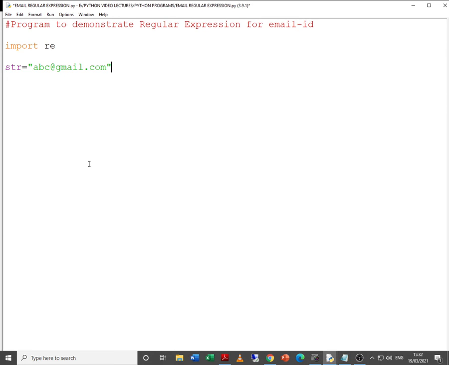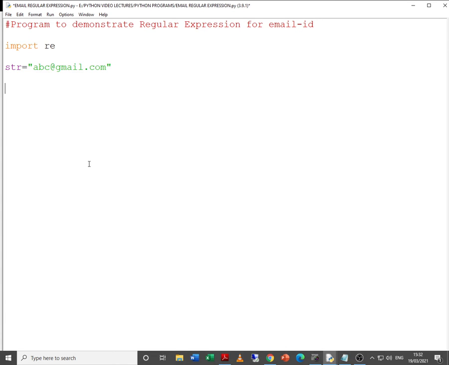There can be many different mail IDs, and accordingly the regular expression for extracting the entire email ID or part of the email ID from a paragraph of text or some other place can change, but we are going to work on this particular example.